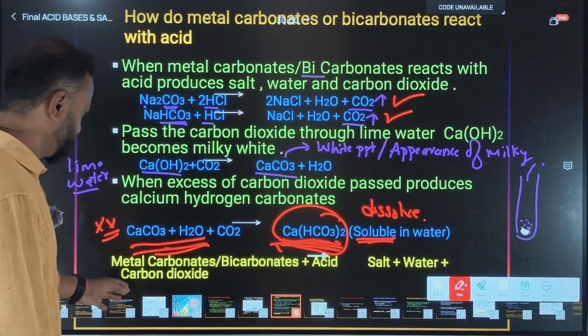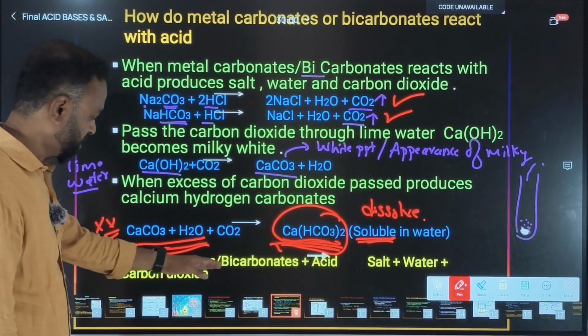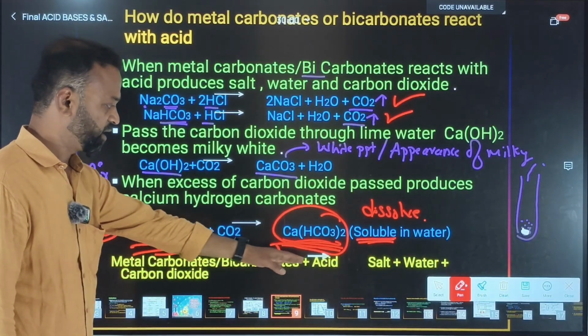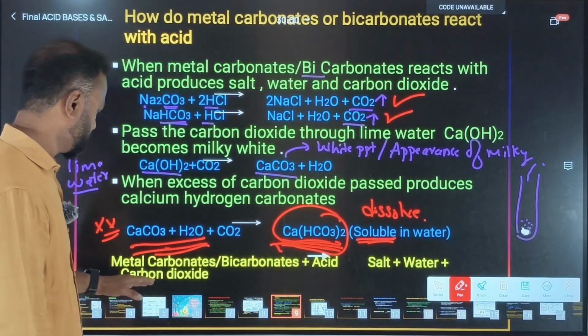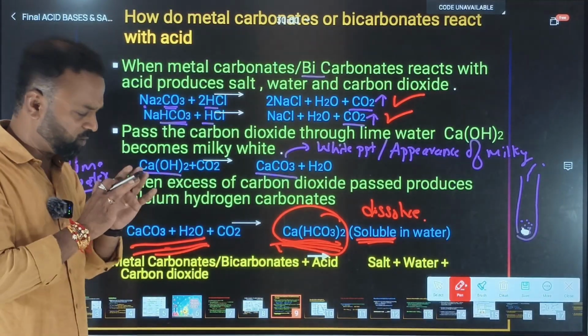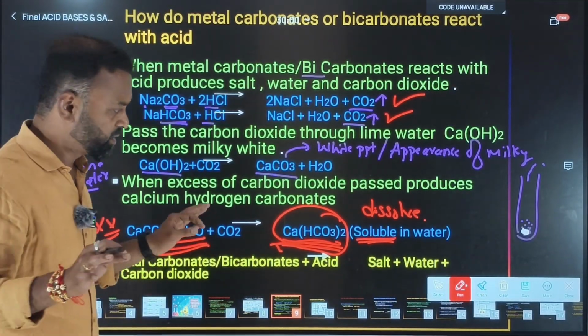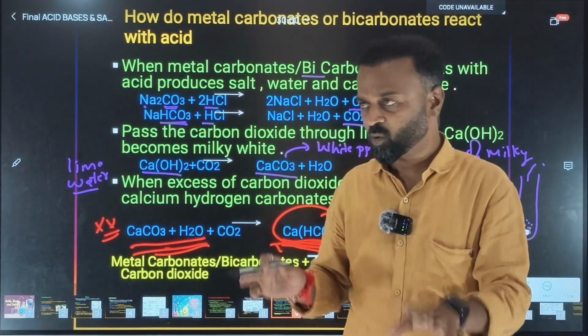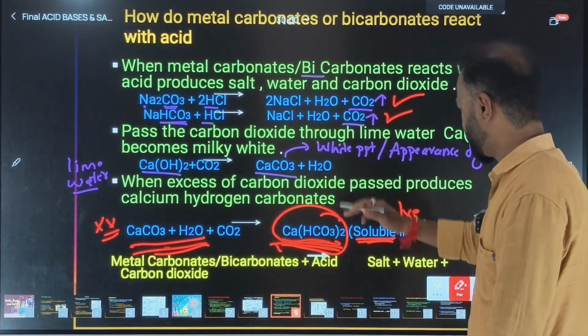Okay, fine. So that's what they're telling us here. Metal carbonates or metal bicarbonates, there's a general equation for them. Metal carbonates and metal bicarbonates react with the acid to form the respective salt, water and carbon dioxide. It's very, very simple. Nothing to worry. This is given in your textbook in the orange color box. So you can read it out.